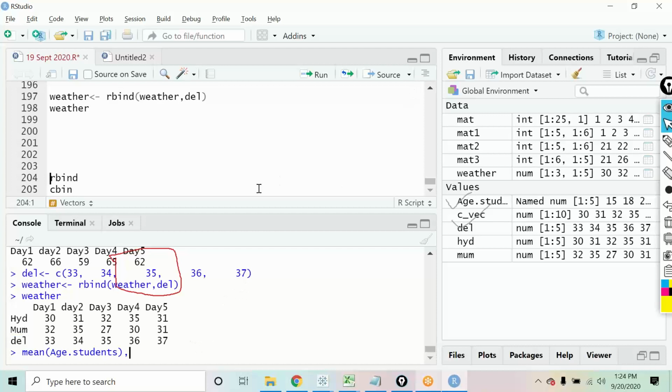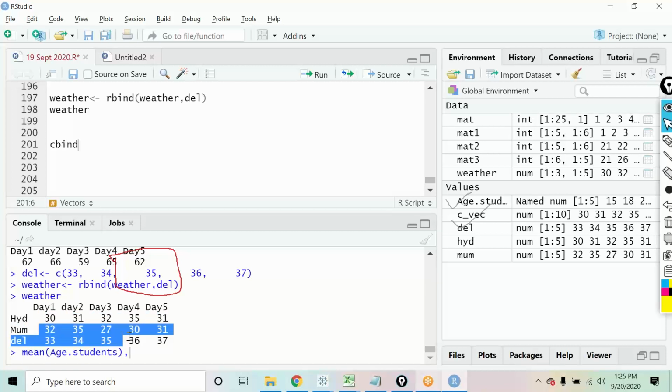Okay. So now I would like to give you all a task. The same way we have used rbind, which is used to combine the rows, similarly you have a function cbind that is used to add a column. I would like all of you to add a column over here which should give me the average values. What is the average of Hyderabad, average of Mumbai, average of Delhi? I want that to be coming as an additional column over here. Okay, so please do that part. Add a new column which should give me the average.